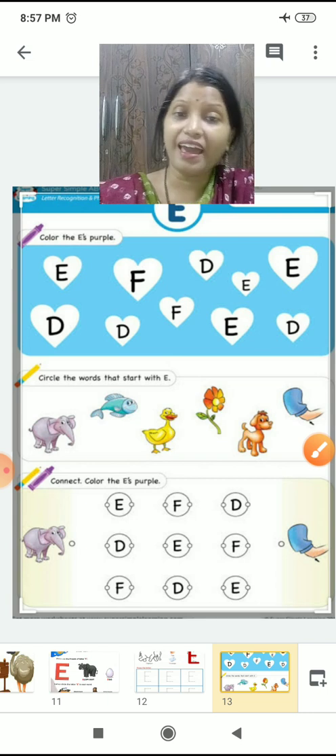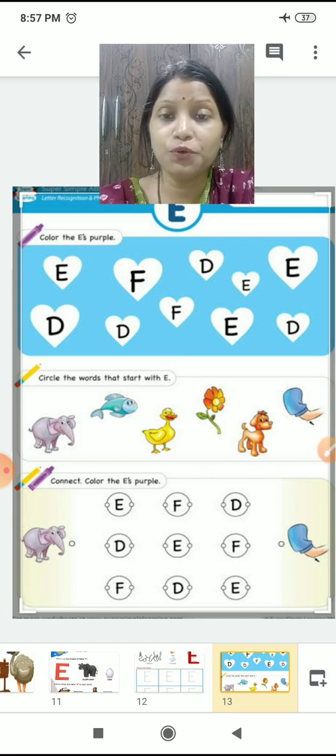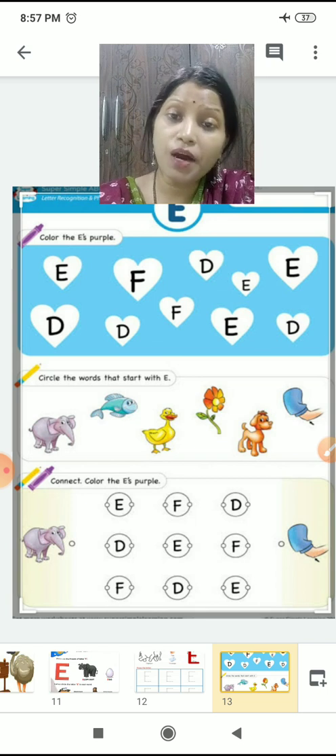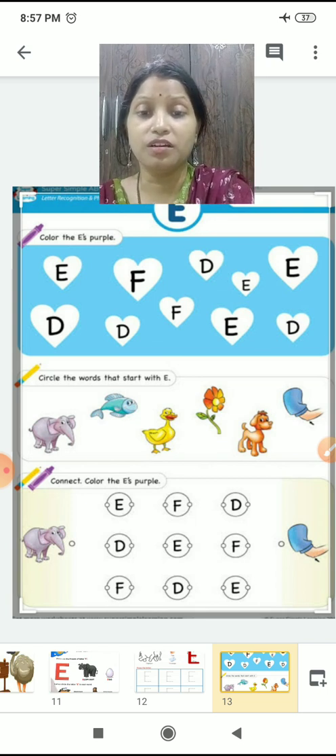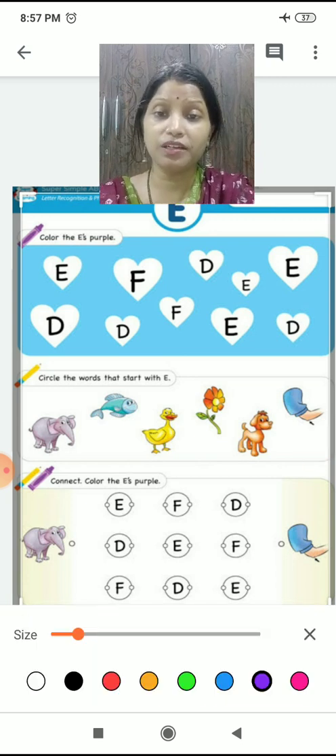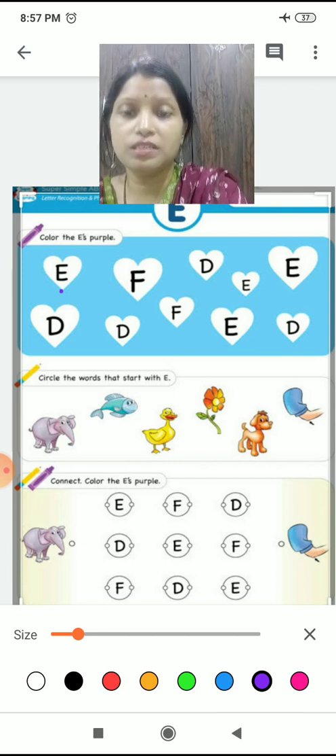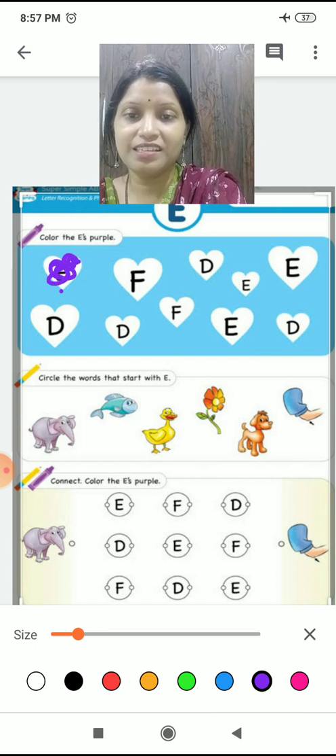Now, it's activity time. Okay. What you have to do? Color the E's purple. Here, you have to color the E's purple. Purple color करेंगे E को. Okay. Now, tell me. Is this an E? Yes? Okay, let's color it purple. Yes, we have colored it purple. Now, is this an E? No. Is this an E? No. Is this an E? Yes. Now, color it. Okay.